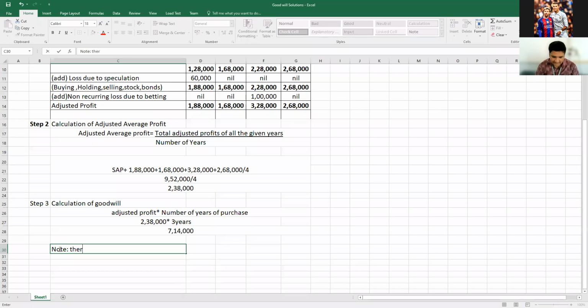There is a fluctuation in profits. Therefore, the simple average profit method has been used. That's all.